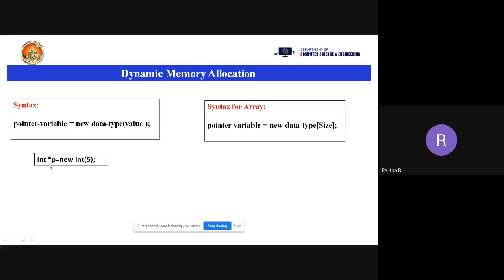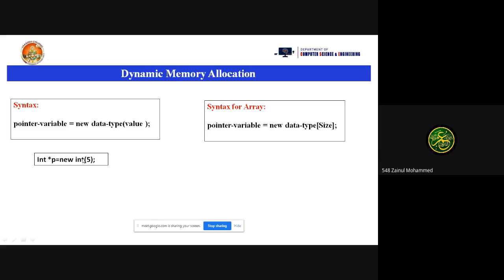int *p equal to new int, in brackets, it is parentheses, not the square brackets. In parentheses we are taking the 5 value. What is the type of 5 here? Integer. So I am taking the data type as integer. How much memory will be allocated?